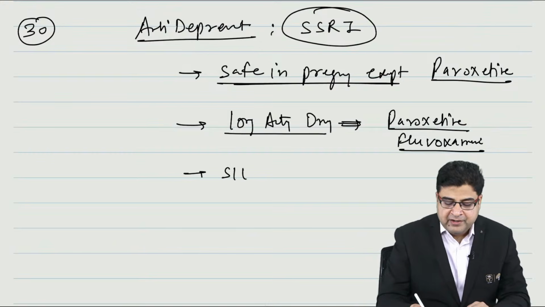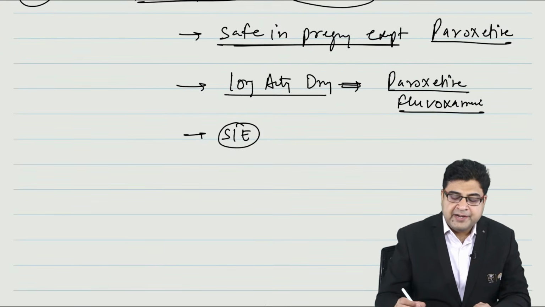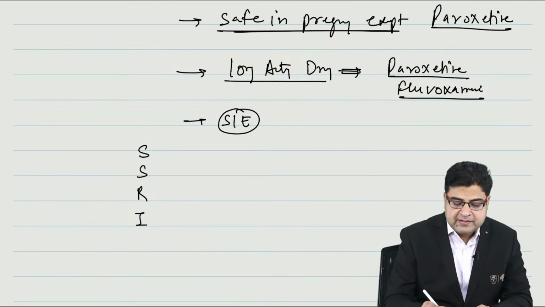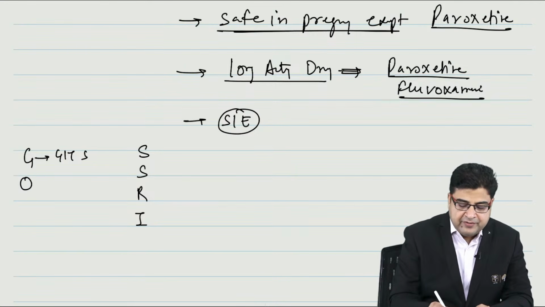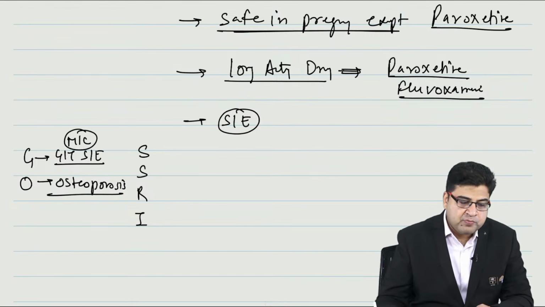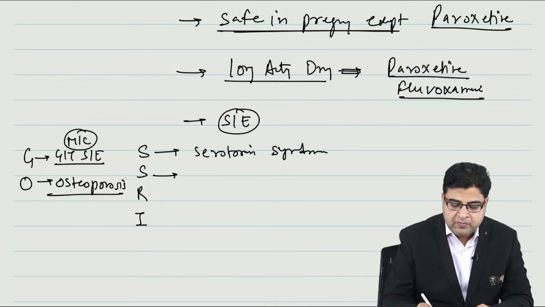Now, if we talk about the side effects of SSRI medicines, you can remember them by the mnemonic GO SSRIs. GO stands for GIT side effect, the most common side effect of these medicines. These medicines can also result in osteoporosis as a side effect. They can result in serotonin syndrome as a side effect.